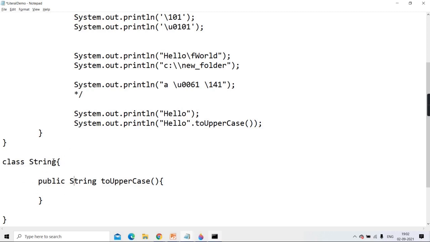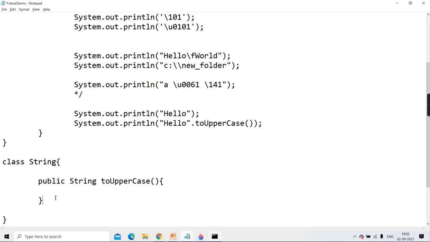String class is already provided by Sun people in the lang package, and within that class there is such a method, and it is an instance method. So if it is an instance method, then to invoke it, to call it, we will need an object. But which object? The object of which class? String. Obviously, because it's a method of the string class, no?